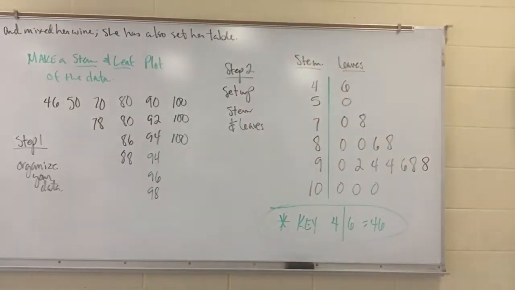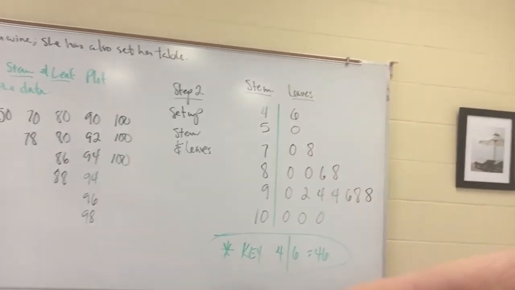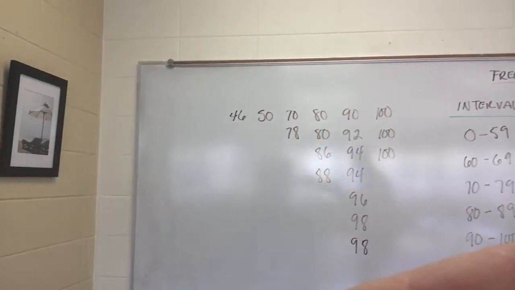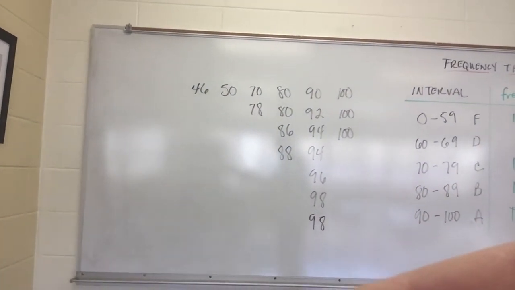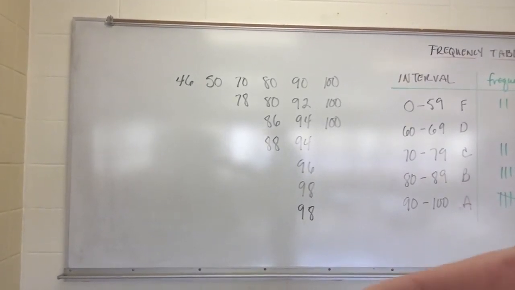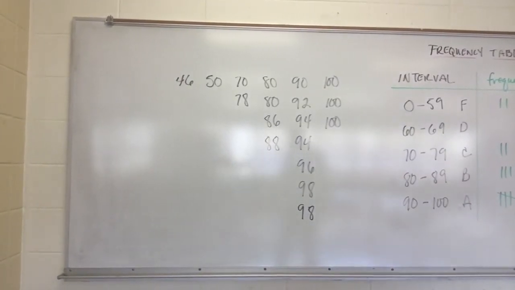So that would be your data, organized, and then put in a stem and leaf plot. You can leave out the organization. I would go back and I would count all the leaves and make sure that you had the same number. And I had left one out, so I went back and counted and made sure I had 18 leaves.